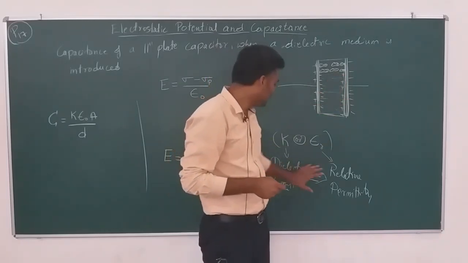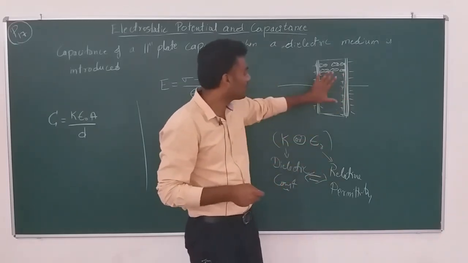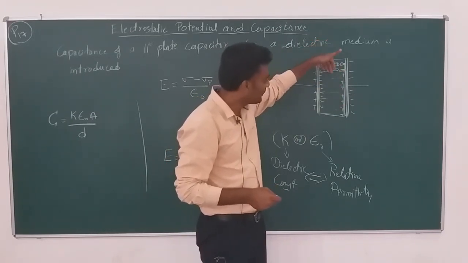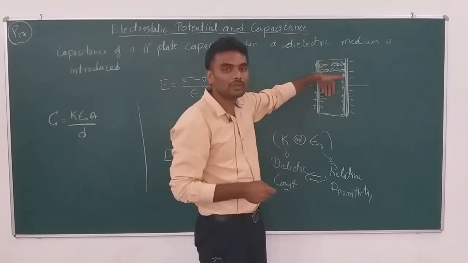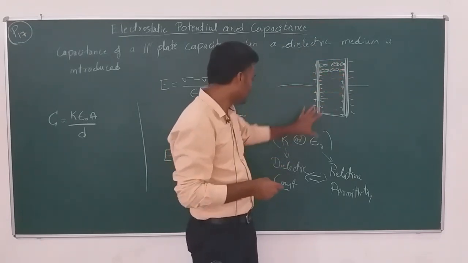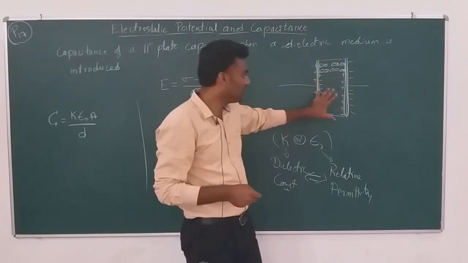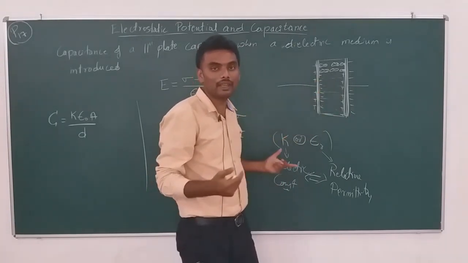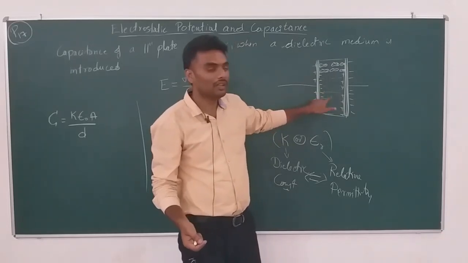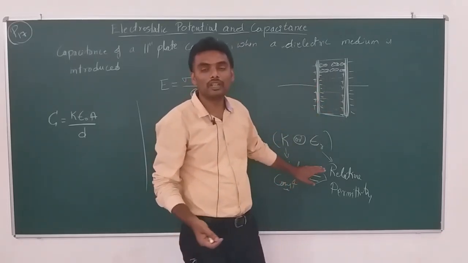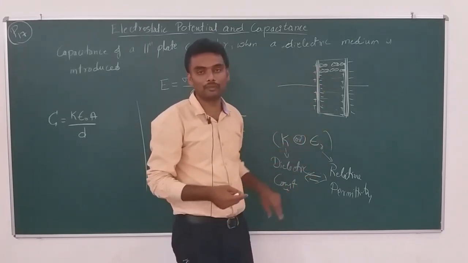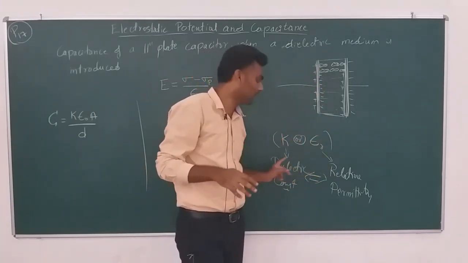This medium can be considered as the medium with dielectric constant k, or with relative permittivity epsilon r. Epsilon r and k are the same.